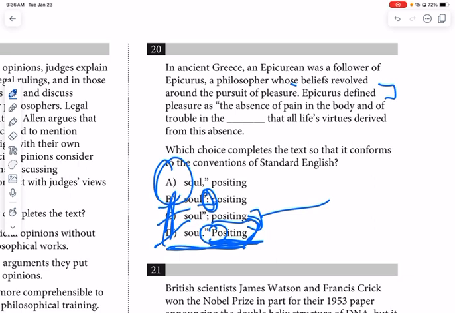But just for learning purposes here, if we check it, right, the absence of pain in the body and of trouble in the soul, comma, right, we know that, I should have read it from the beginning, that Epicurus defined pleasure as this, right, positing, meaning, okay, yes, it's Epicurus positing that all life's virtues derived from this absence, and that one works at A, and we are done.